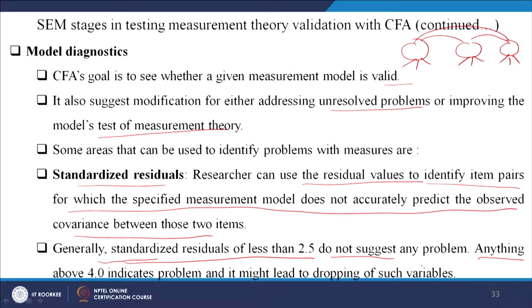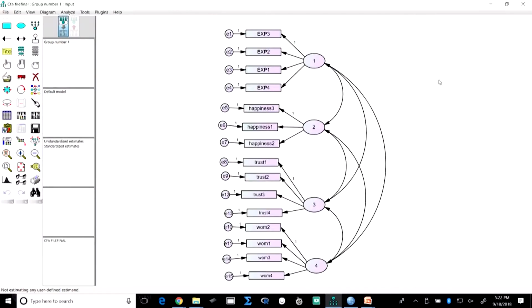What does that mean? Let us go to a model. This is the model I had brought. There are 4 constructs: 1, 2, 3 and 4. The first is linked to experience, with 4 indicators of experience. The second has 3 indicators of happiness.